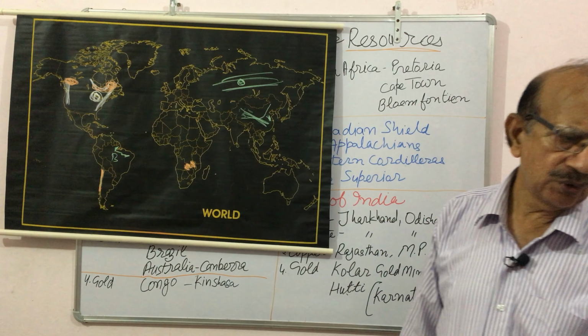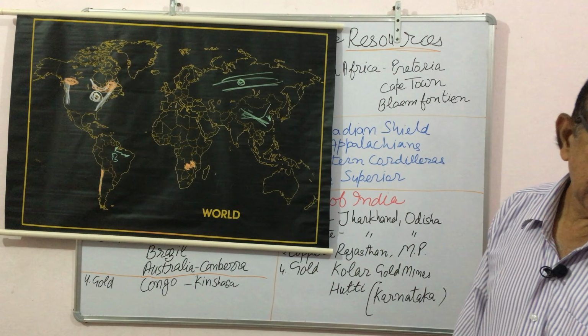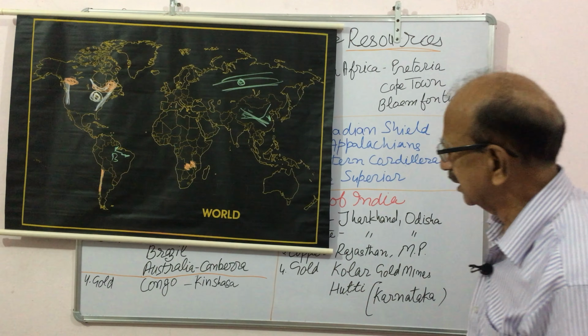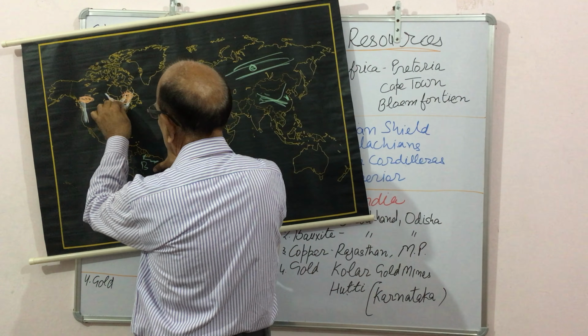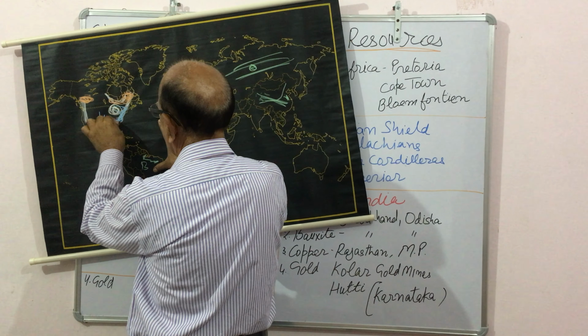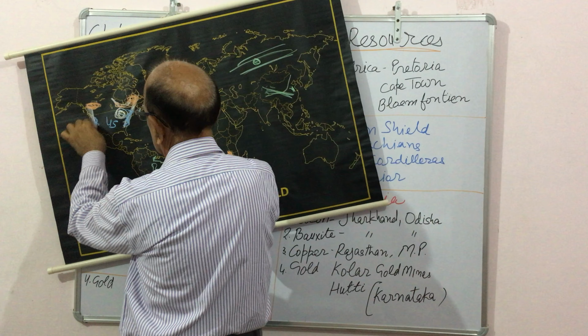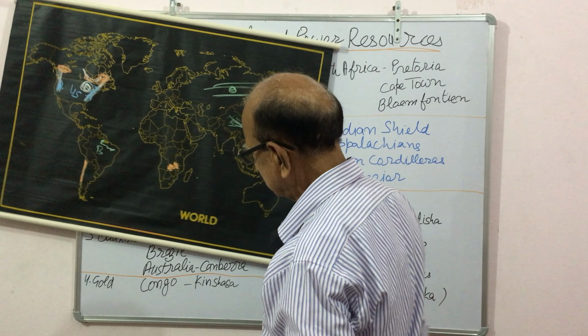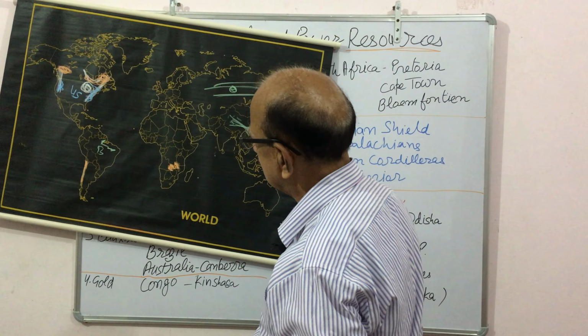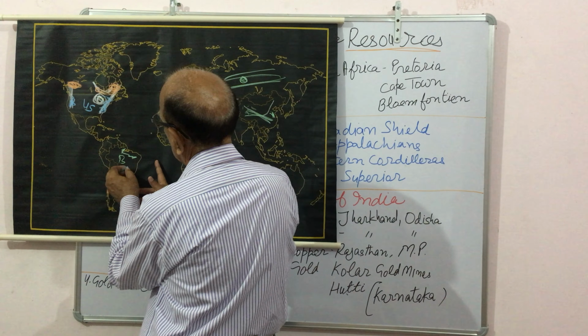Next we are to show bauxite in US, Brazil and Australia. US we know, this is the US and this is the region where these resources are found. And Brazil we already know.